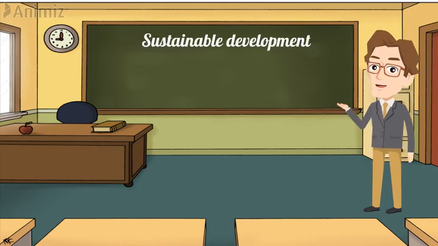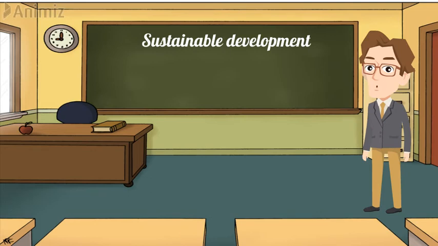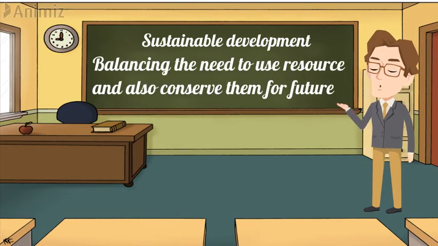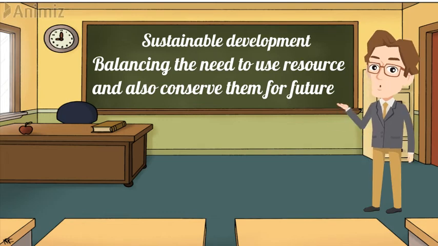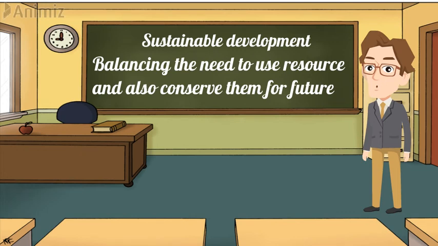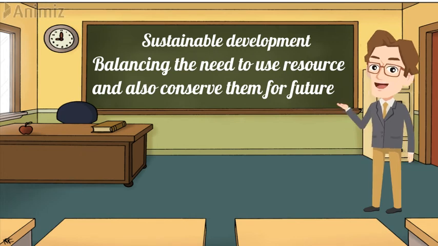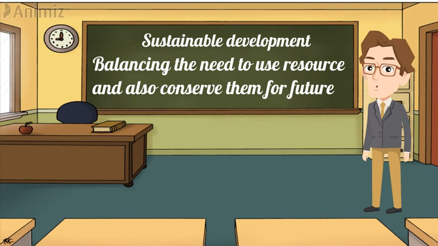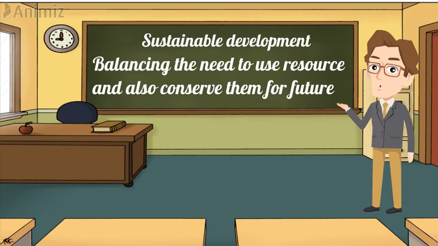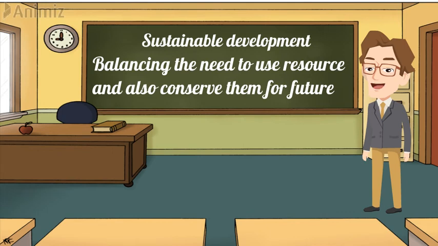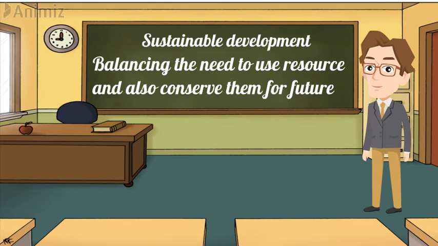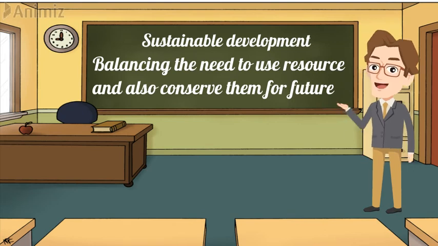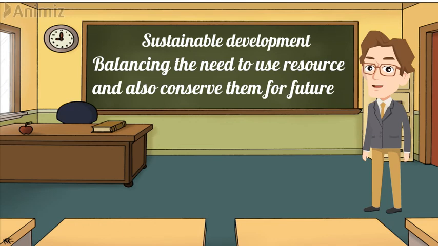Now, the second point is sustainable development. Balancing the need to use resources and also conserve them for the future is called sustainable development. It means preserving a resource so it can be used in the future. This is called sustainable development. And in this, it is given that balancing means using a resource only as much as the user needs, not wasting it. So this is all about sustainable development.